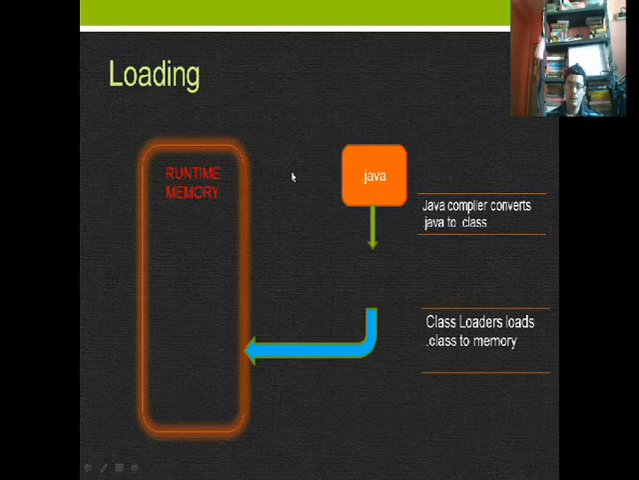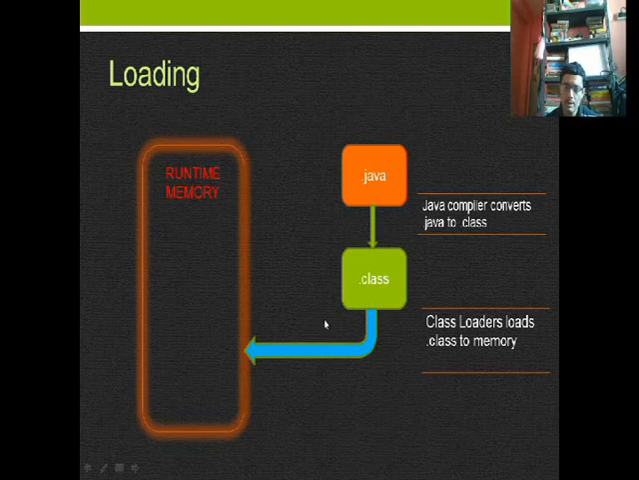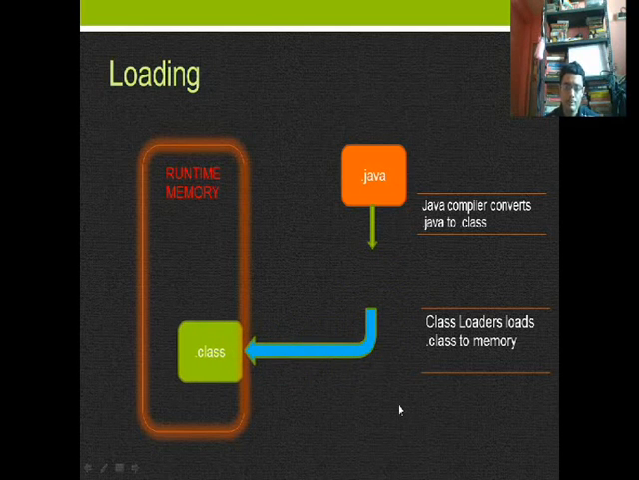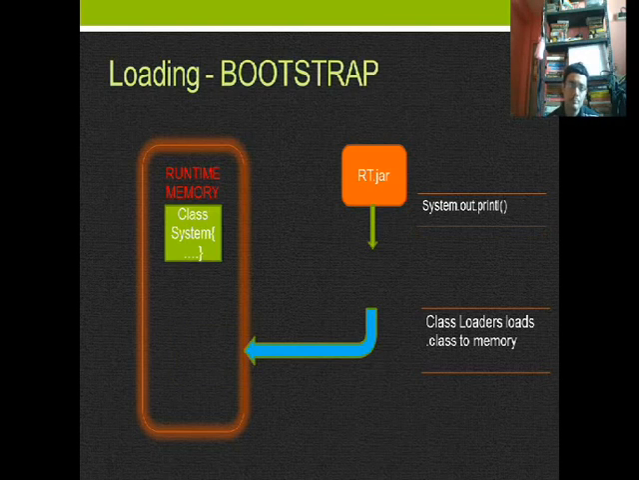So in the loading process, the source .java file has been created by the programmer. The Java compiler converts .java to .class. Here the .class file is created, that is, the bytecode has been generated. Now the class loader loads this .class file into memory, the runtime memory. This is the functionality of the loading process. Now let us see the next step.